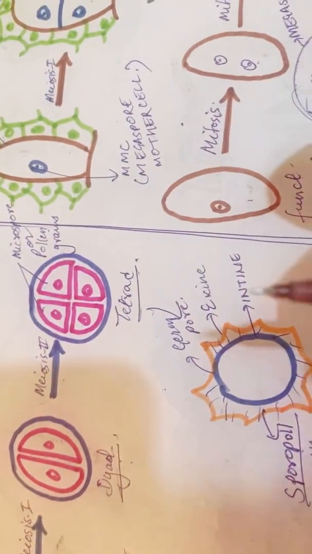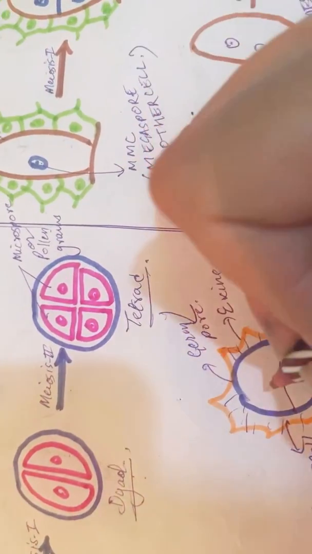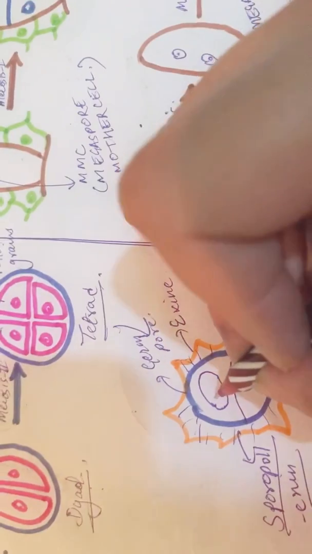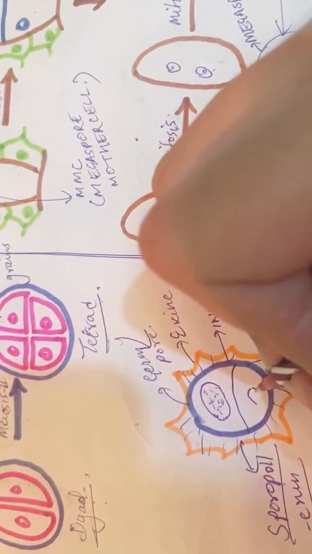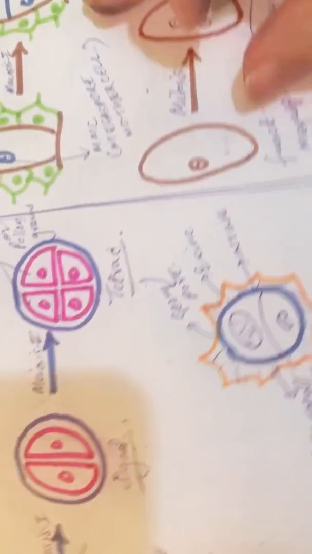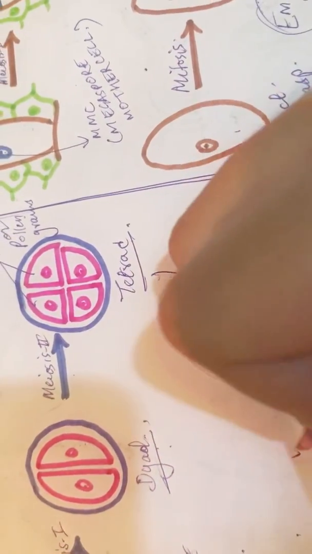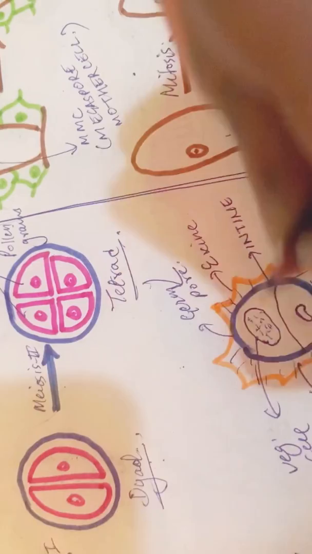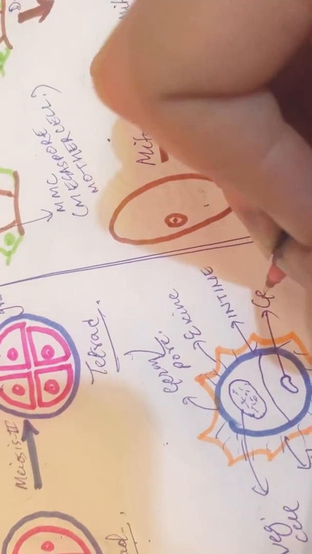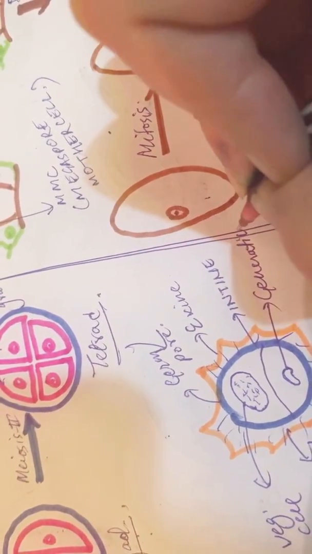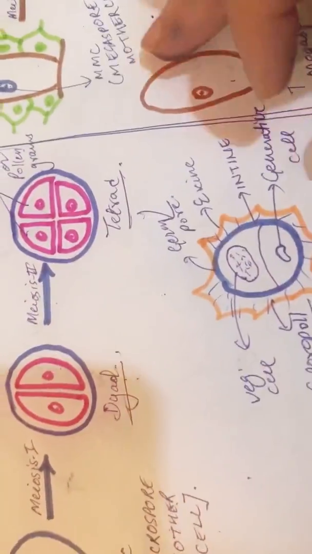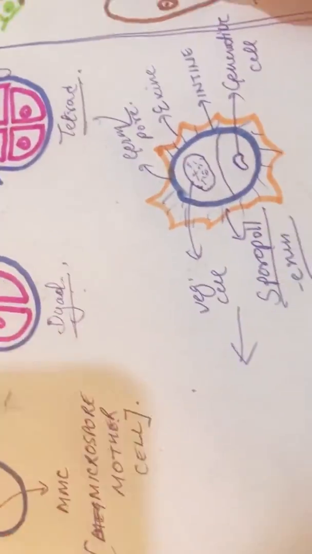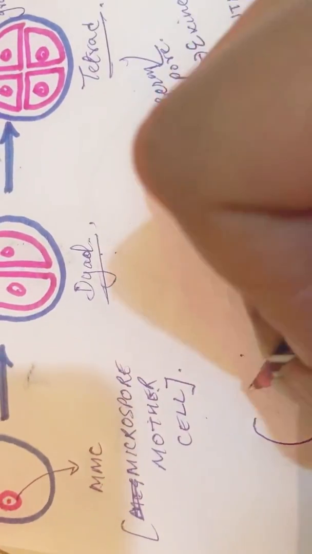Inside the pollen grain there are 2 cells. One is a bigger cell which is dense in cytoplasm, the vegetative cell, and the other is a small spindle shaped cell, the generative cell. These cells further develop into a more typical structure.